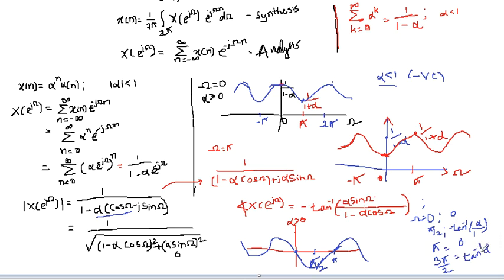So at pi by 2 it takes minus the tan inverse of alpha value, and again it increases and at pi it becomes 0, and it takes positive values when omega becomes greater than pi. So it goes in this fashion, and when omega is negative, the things would be reversed.